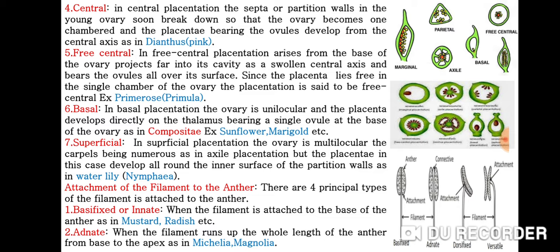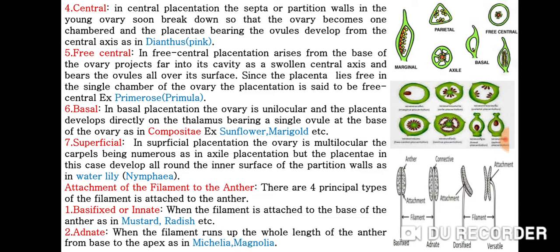Then we discuss attachment of the filament to the anther. There are 4 principal types of filament attachment. Number 1, basifixed or innate, when the filament is attached to the base of the anther, as in mustard and radish.